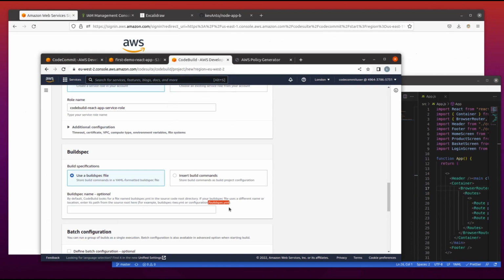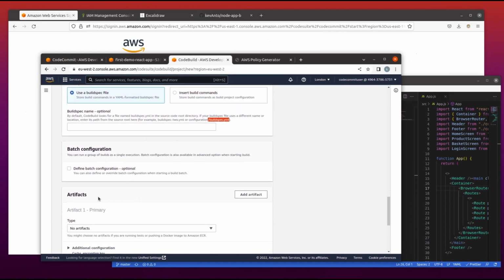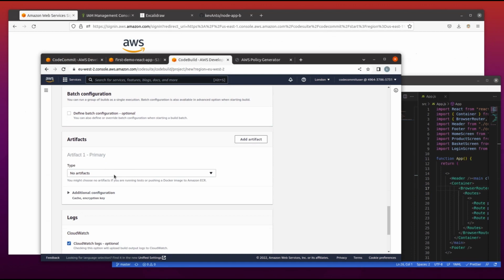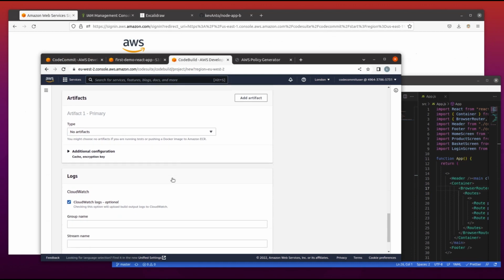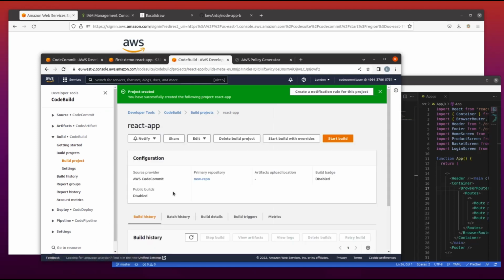And here is, as I was saying, where we mentioned the build spec file, we can allow that. We have the artifact path. If we have an artifact we want to push to S3, here is where we mention that, but I just omitted that part so as to come back later. And let's create our build project. Build project created successfully. So React app build project.